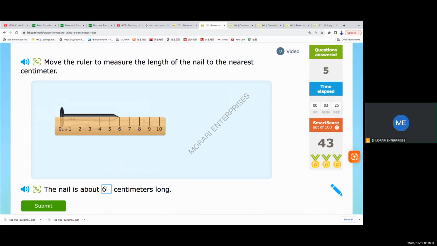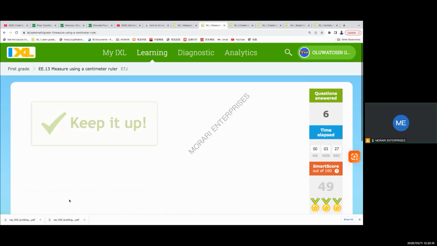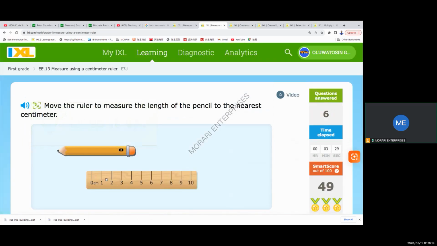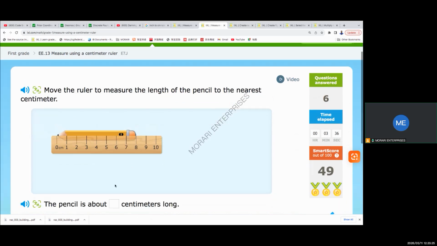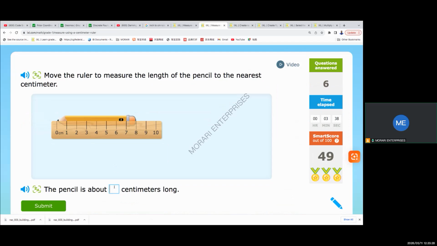So we have some tips here on how we go about taking our measurements. Woohoo, pencil. Wow, you people love this. We use our pencils every day. So from this tip to the other tip, that's 8 centimeters long. So our pencil is 8 centimeters long.